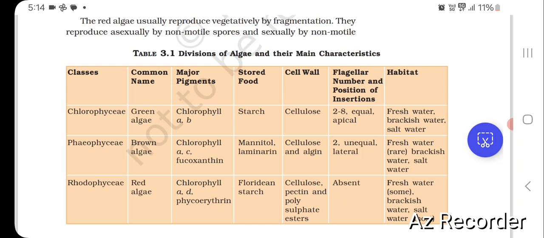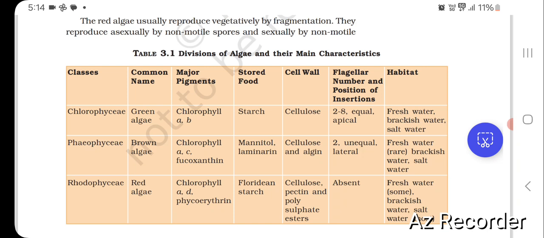Second class, Phaeophyceae. Common name is brown algae. Pigments are chlorophyll a, c, fucoxanthin. Stored food is mannitol, laminarin. Cell wall is cellulose and algin. Flagella number and position of insertion: 2, unequal, lateral. Habitat is freshwater (rare), brackish water, salt water.